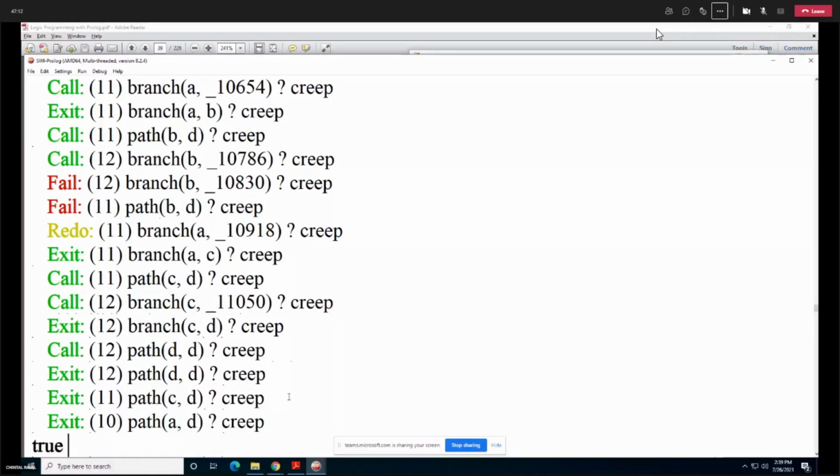First it is going from A to C, then it is checking whether the path exists between C to D. Yes, the path exists. Then there is a branch from C to D. Yes, then it is satisfying that path X to X, okay, D to D, that is valid. Then path C to D and A to D, we can say that there exists a path. Okay, so it gives us true.